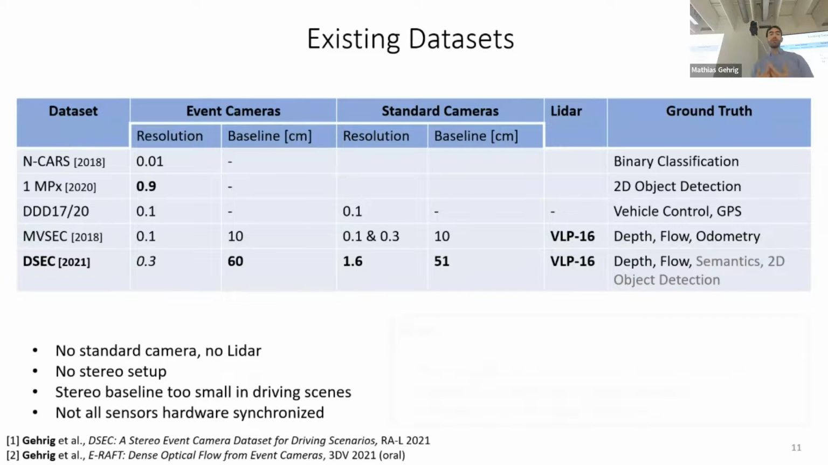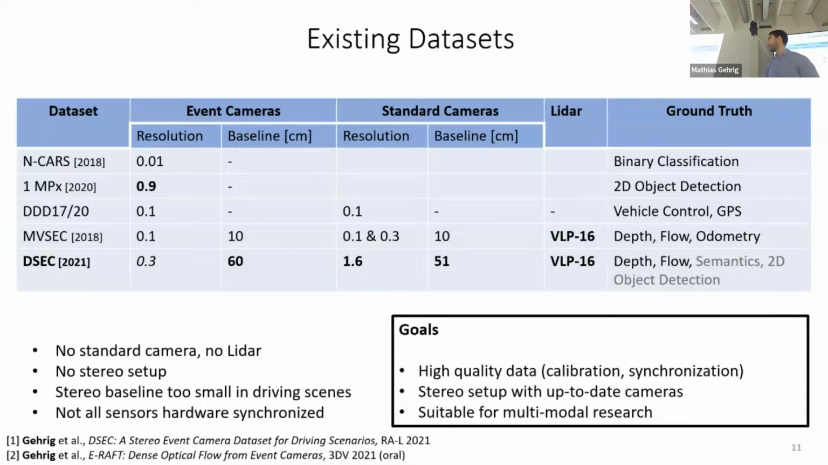So the goal with DSEC that I published in 2021 was to provide a high-quality dataset where we focus on accurate calibration and synchronization, and provide a stereo setup with up-to-date cameras, as well as a suitable baseline. And this dataset should also be useful for multimodal research.